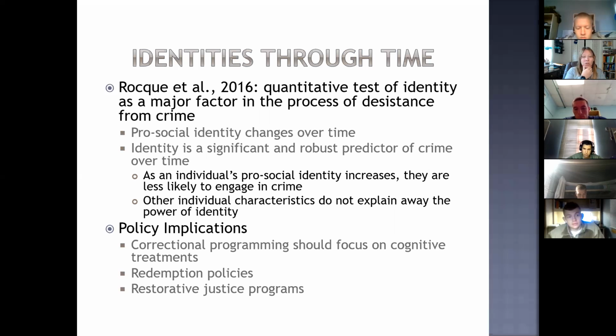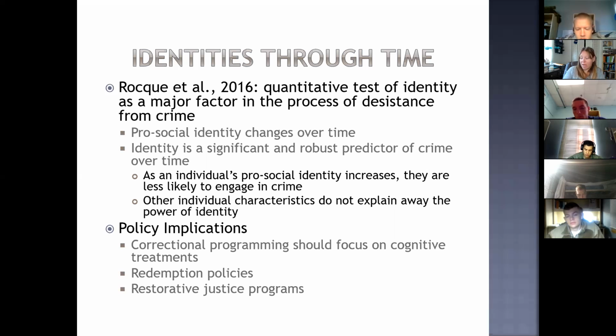Those are what we refer to as closed-ended questions, when you give them the categories to answer. Open-ended interviews, where you just ask a question and they give their own answer, you can't really quantify and put in a data set. You just kind of have to count the themes that you see. So we've seen two separate studies, qualitative and quantitative, that have shown the power of identity in predicting criminal behavior.